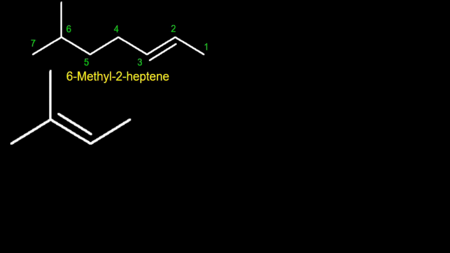If you start the numbering from the left side, the substituent finds the second position. So firstly, give the preference to the double bond, then locate the lowest locant for the substituent. So numbering would be started from the left side. 3, 4. Right? The name of the molecule would be 2-methyl 2-butene.